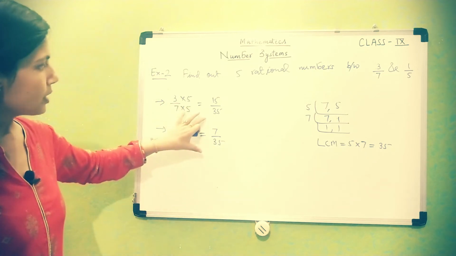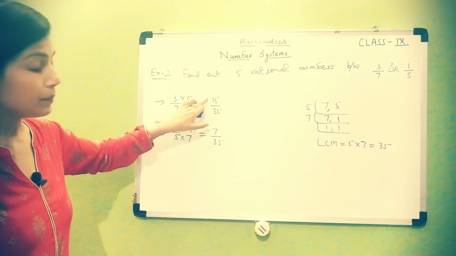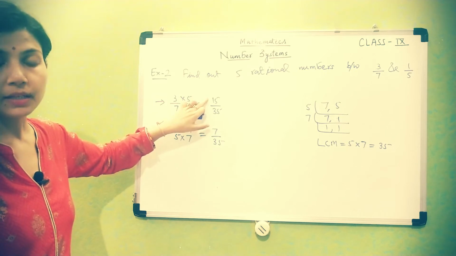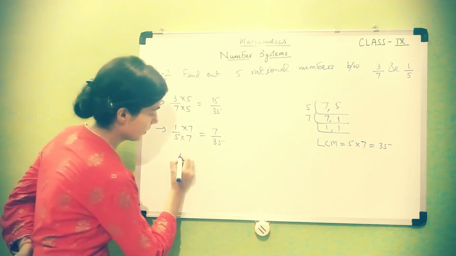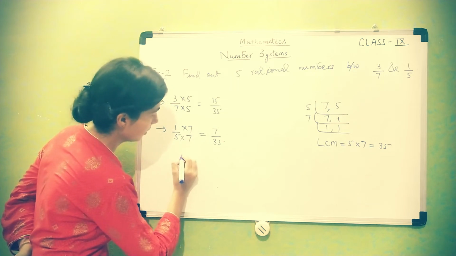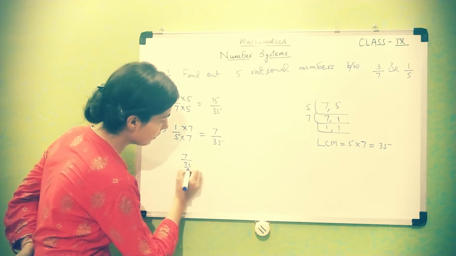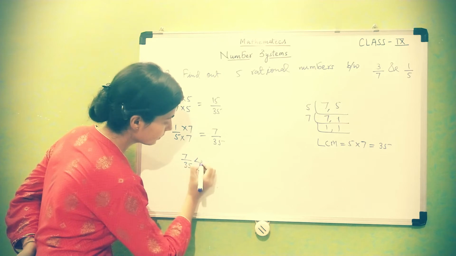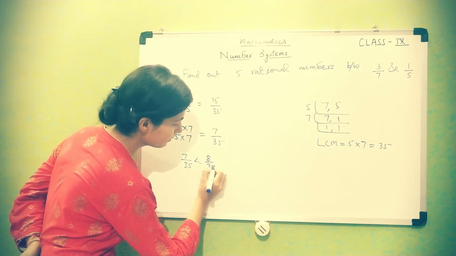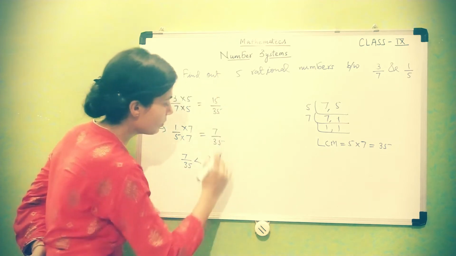So as you can see here, between 7 and 15, many numbers are lying. So you can say that 7 upon 35, 8 upon 35, you have to list out any 5.